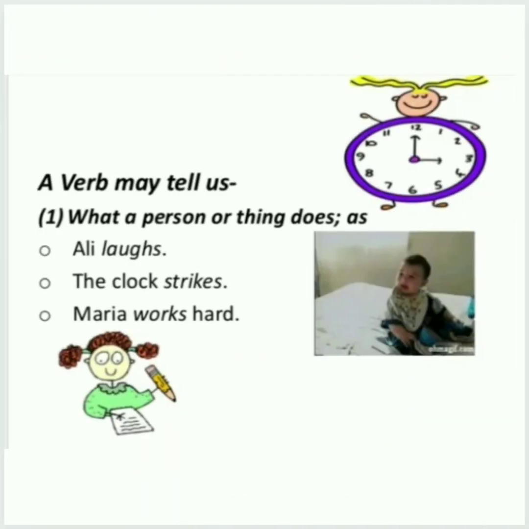Now we'll see, a verb may tell us what a person or thing does. Means what is the action going on. Ali laughs. The clock strikes. Maria works hard. So here your action words are laughs, strikes and works. Right?